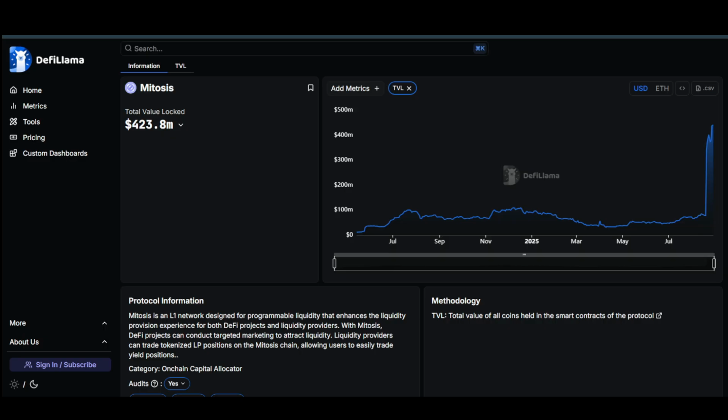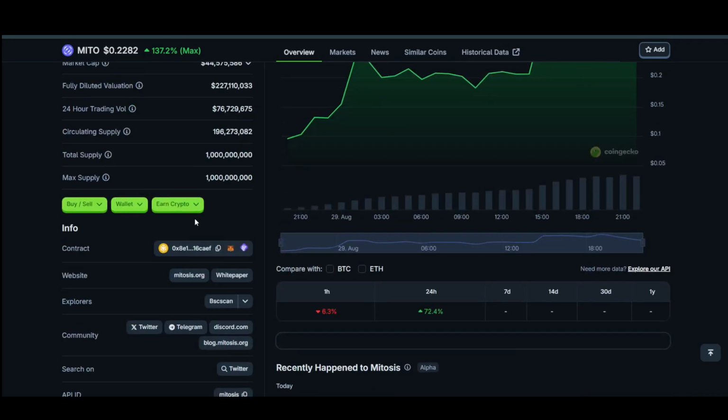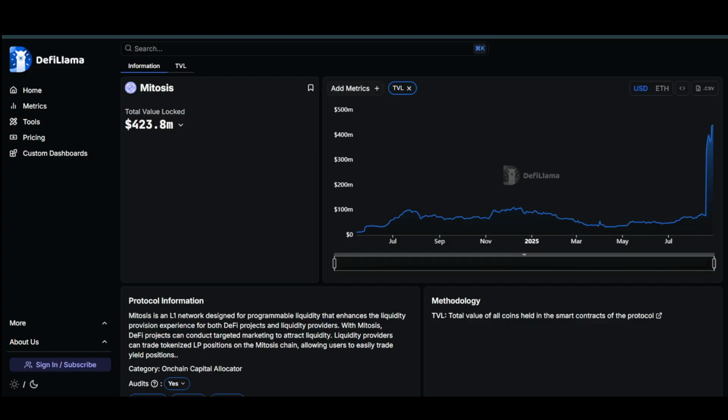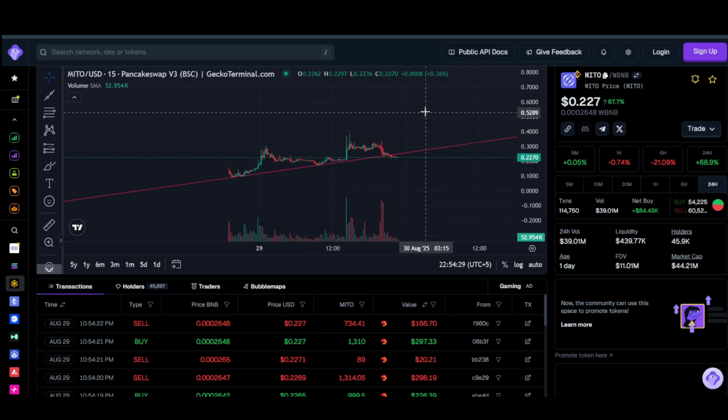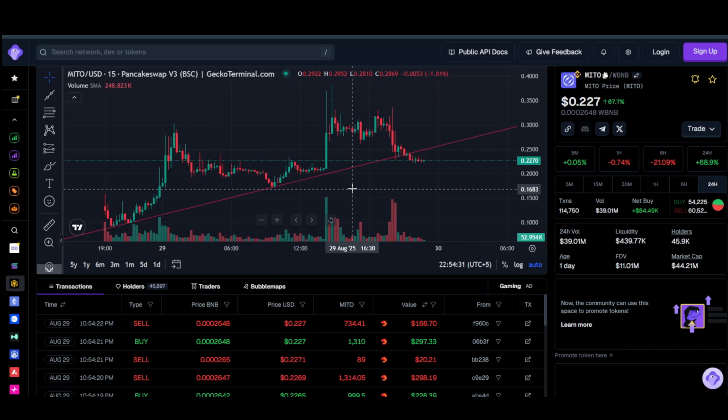And again, if we look at its TVL, it's at like 432 million, and if you look at its market cap, it's at like 44 million. So these could be airdrop farmers. That is possible. But if these are not airdrop farmers and these are committed users, I think the market cap and the TVL don't match. So we may be looking at a massive surge for the token, especially if they announce some other news or some other exchange.